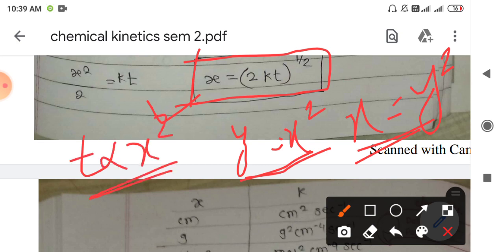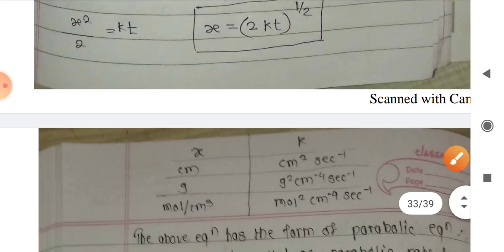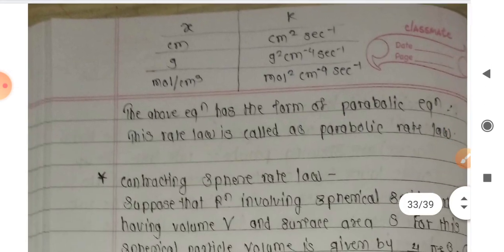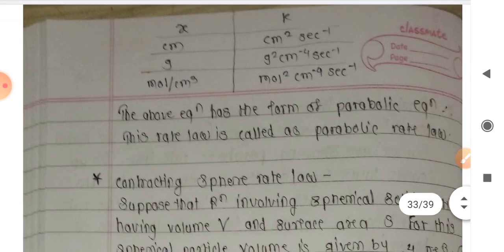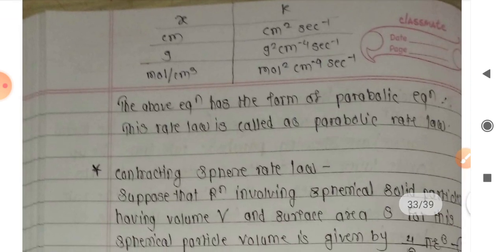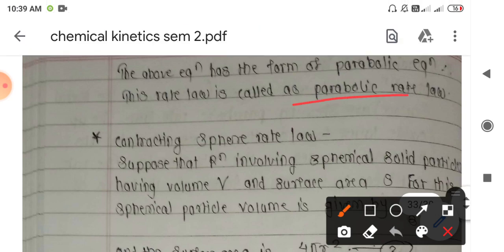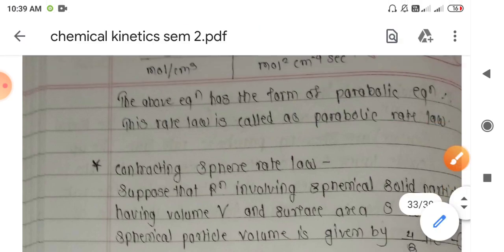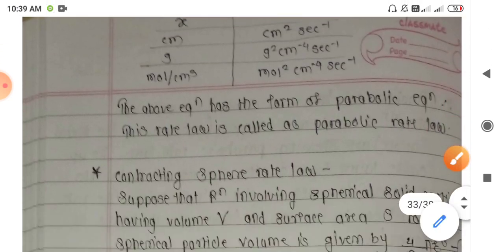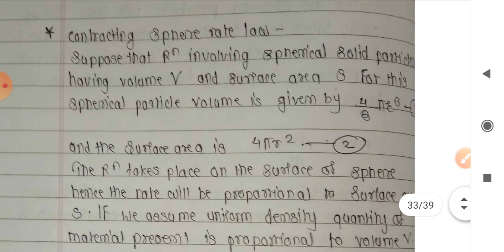So these types of equations are called parabolic equations, and this equation represents the rate of reaction on the solid surface involving oxygen. Overall, these rate laws are called parabolic rate laws. So the above equation is the parabolic equation, and this rate law is called the parabolic rate law. That is the first rate law, the parabolic type of rate law.